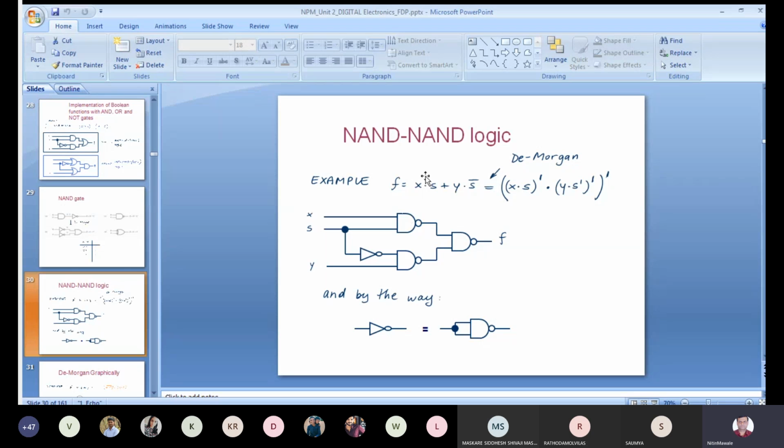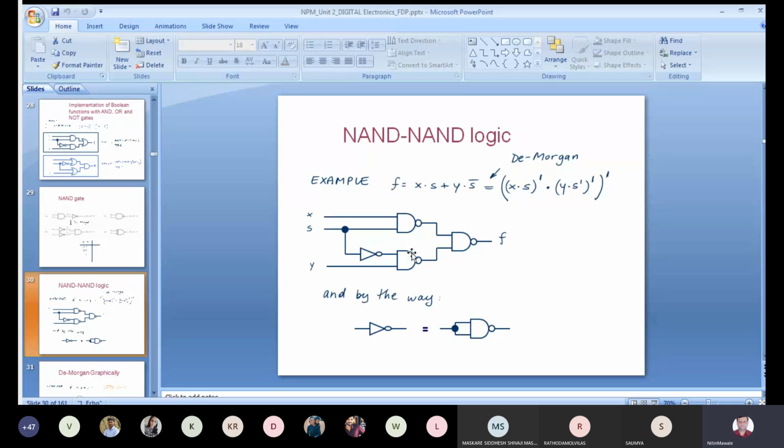Again, how can I get that? If you solve this using De Morgan's theorem. Suppose the function is X into S and Y into S bar. So X and S are the inputs of this NAND gate. Here I am getting S into S whole bar, and here I get S bar and Y. So I am getting Y into S bar whole bar as a NAND operation.